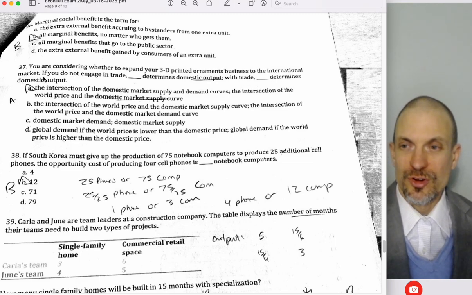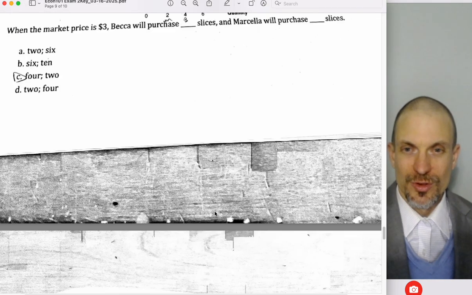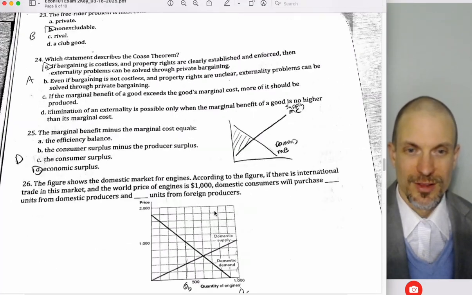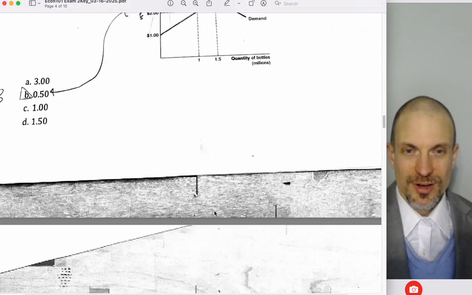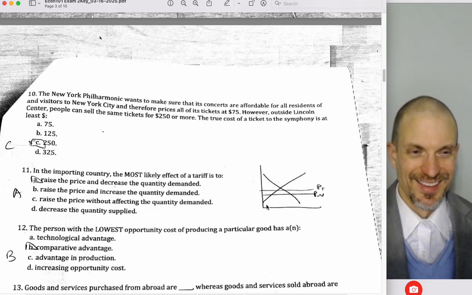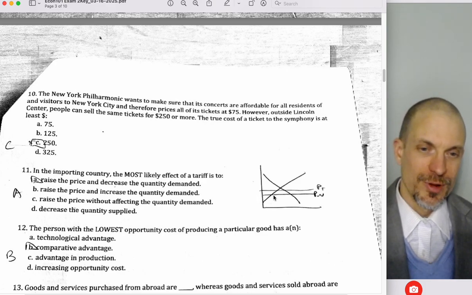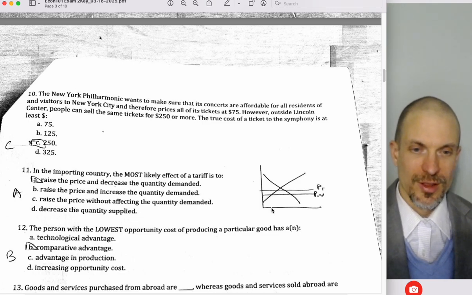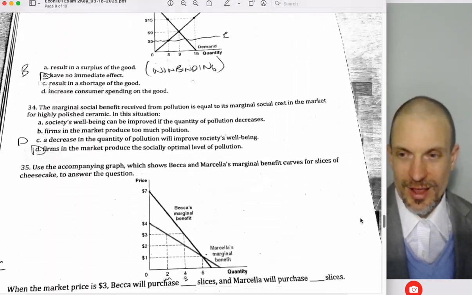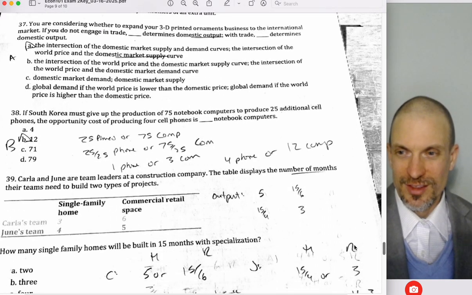With trade, what determines domestic output? Oh, where world price crosses the domestic supply curve, right? And so let me just go back to this picture. Well, where was my international? This is way too far. I remember this as being closer. Okay, here it is. So our domestic output is going to be the quantity supplied domestically, right? So with international trade, here's QS. So it's where the world price crosses the domestic supply. All right, I don't know if that was worth that or not, but now I'm making myself car sick.